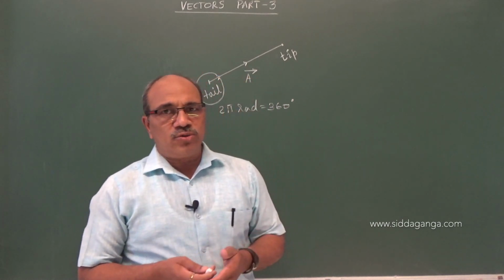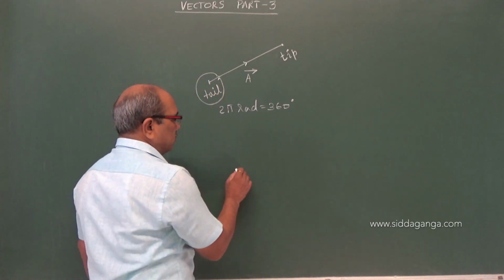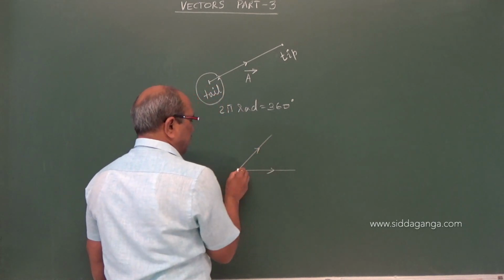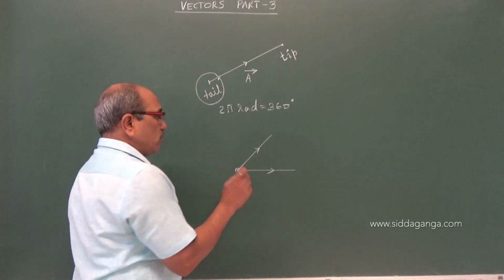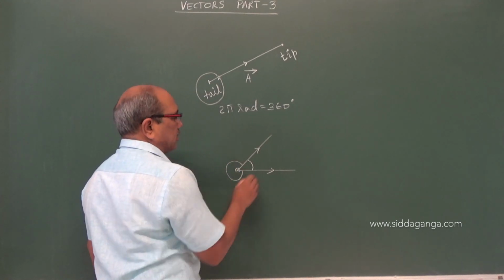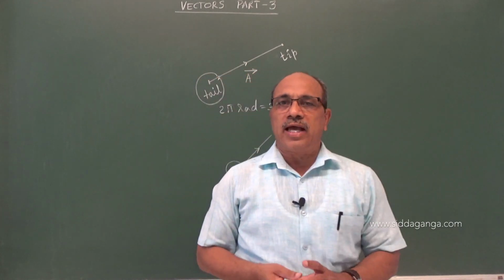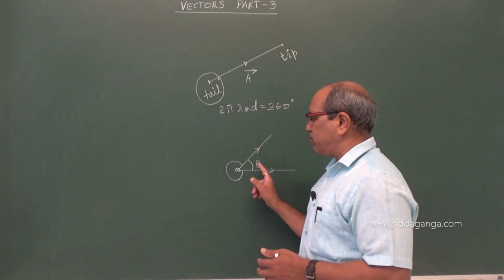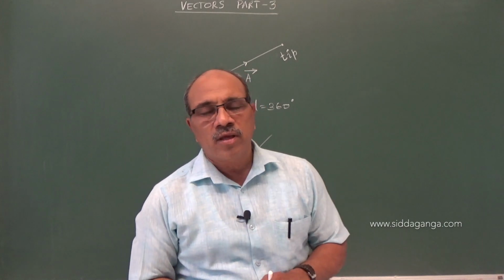And also you come to know the measure of the angle between two vectors. I told you, in measurement of the angle, you have to join either tail to tail or tip to tip. Two angles appear, one called the interior angle and the other the exterior angle. The interior angle is taken as the angle between the two vectors; the smaller of the two is considered as the angle between the two vectors.